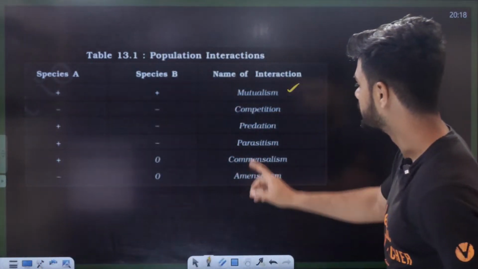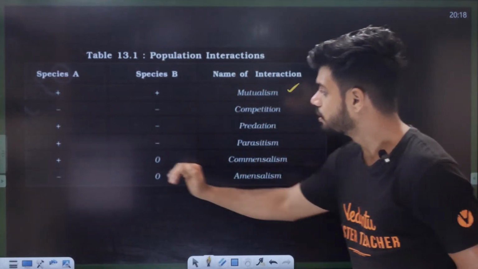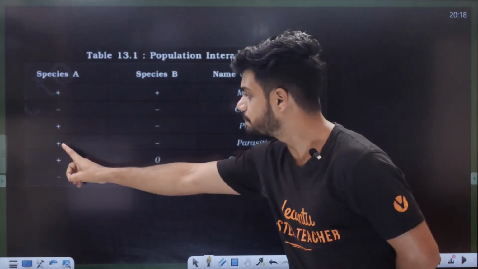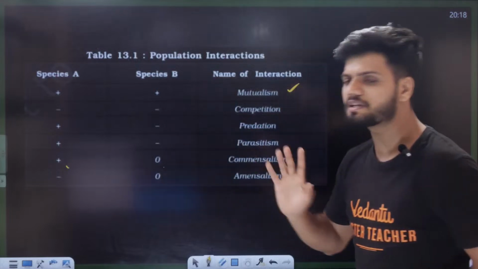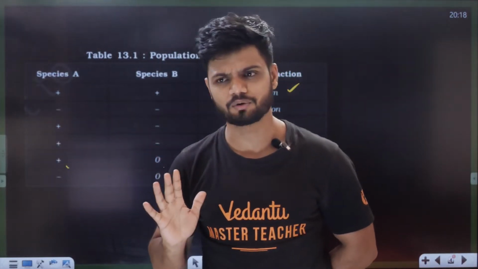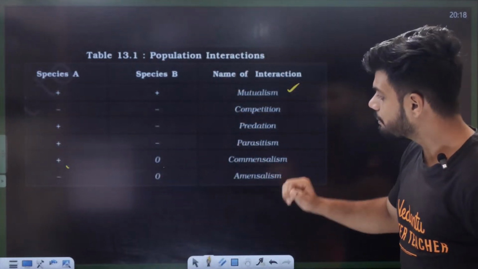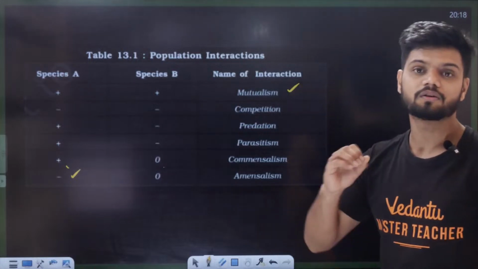Predation: one is benefited, the other one is harmed. Parasitism also: one is benefited, one is harmed. Commensalism: one is benefited, the other one is neutral. They don't care, only. Okay. Now amensalism is one negative, the other one neutral again.